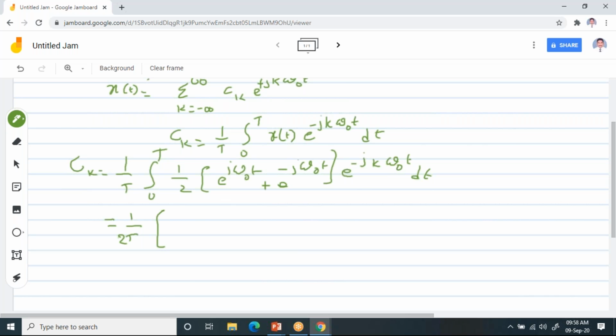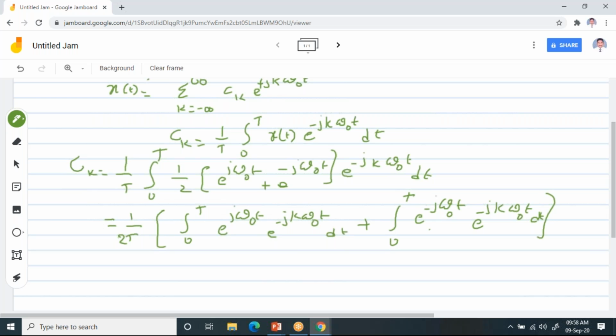Then I can write it like this: 1 by 2T integral 0 to T, e power j omega naught t into e power minus j k omega naught t dt plus integral 0 to T e power minus j omega naught t into e power minus j k omega naught t dt.